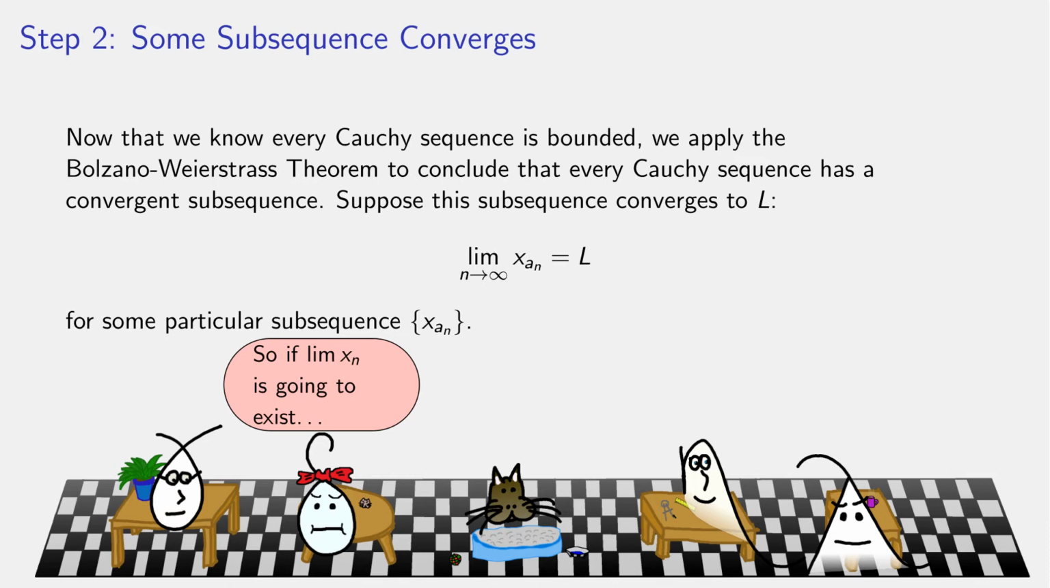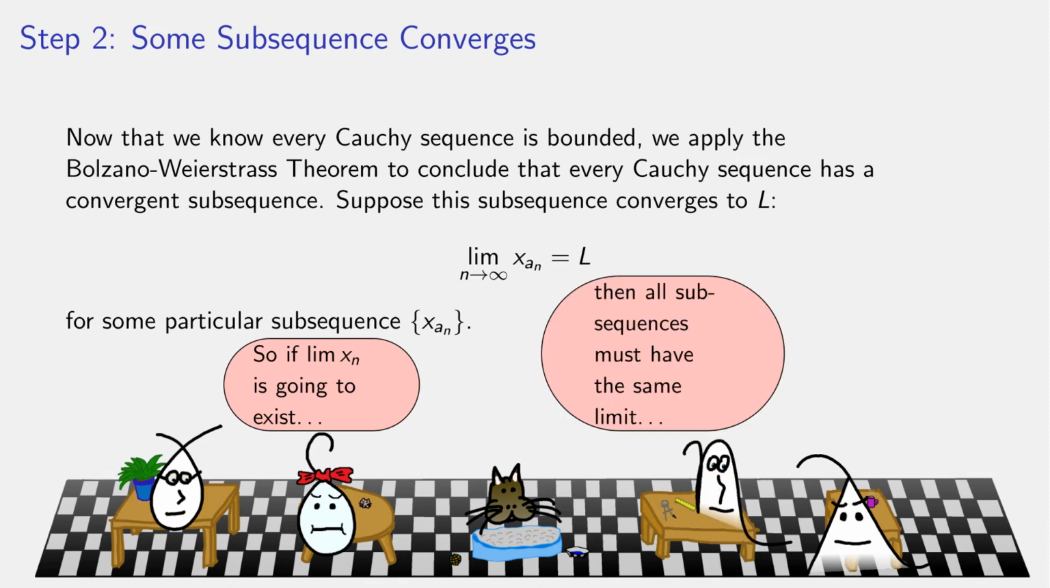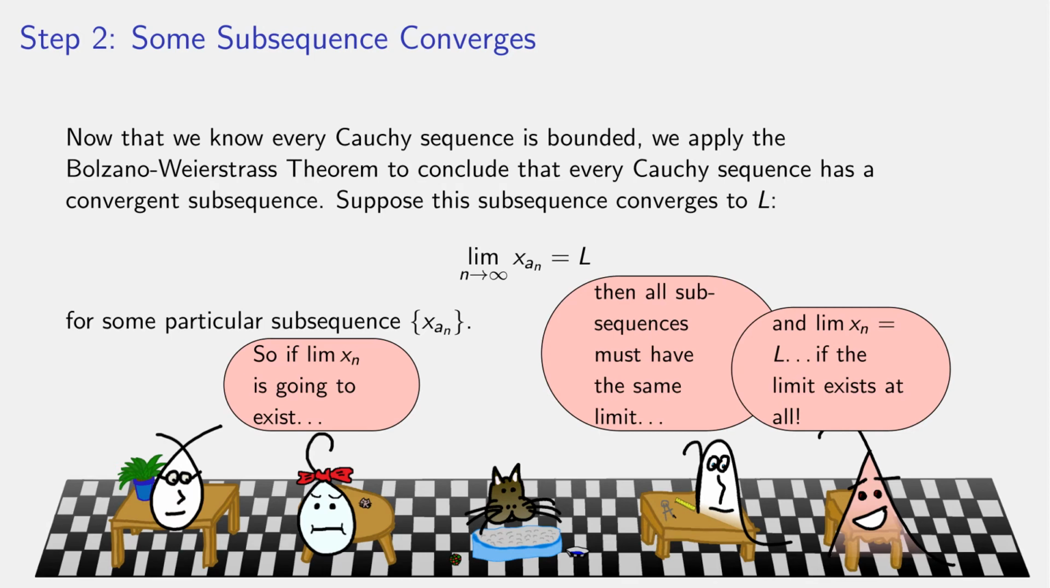So if the limit's going to exist, yeah, all subsequences must have the same limit. We did prove that if a sequence has a limit, then every subsequence must have the same limit. And since we just assumed one subsequence has limit L, if the limit exists, its limit had better be L. That's exactly right. So if we're going to prove that the Cauchy sequence has a limit, we're going to prove that its limit is the same L that we just invoked here.